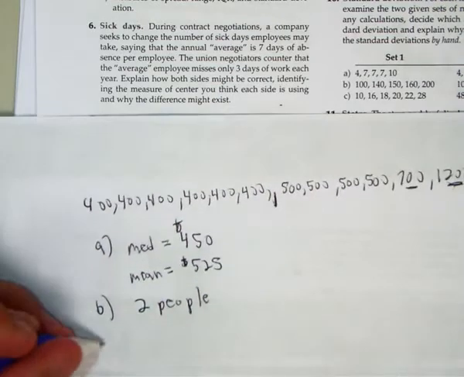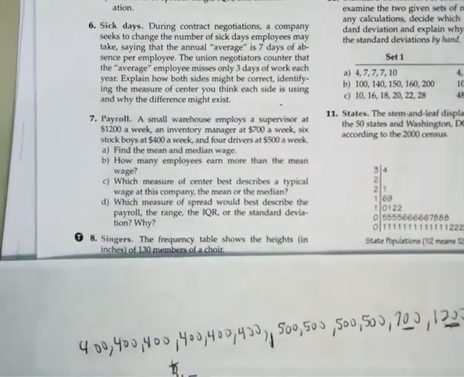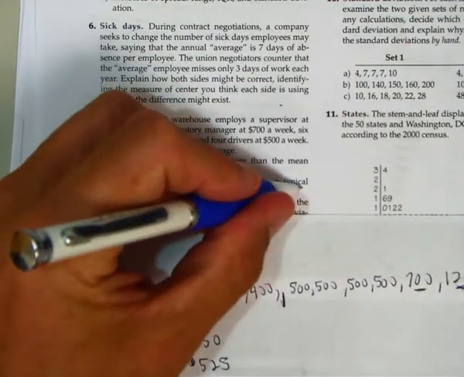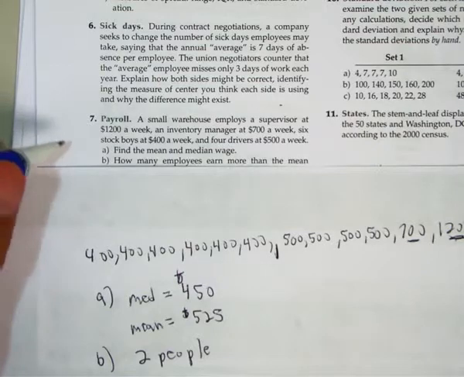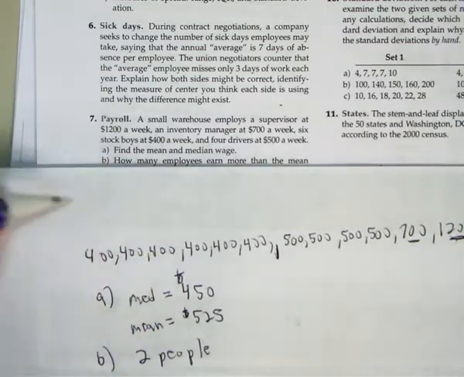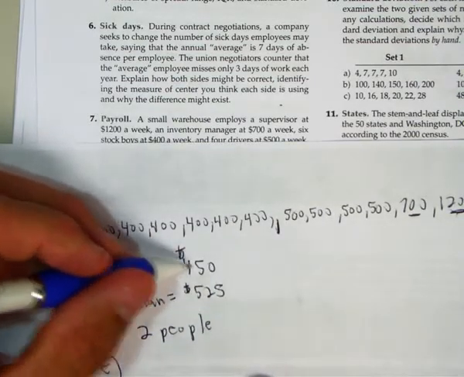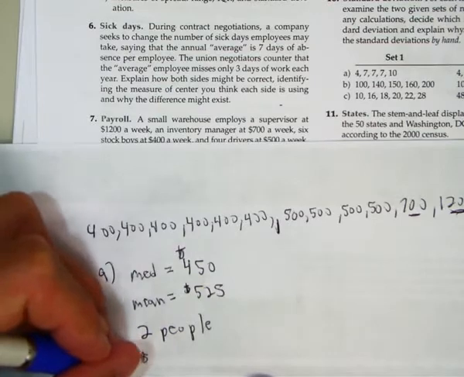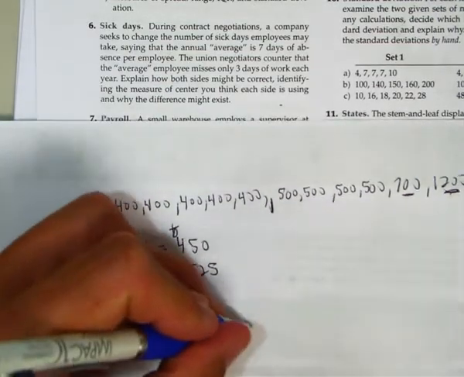Okay. So C asks, which measure of center best describes a typical wage, and the key word there is typical. Well, most people earn $400 to $500 in this company. So the better measure of center here is $450 because again, it's more typical.